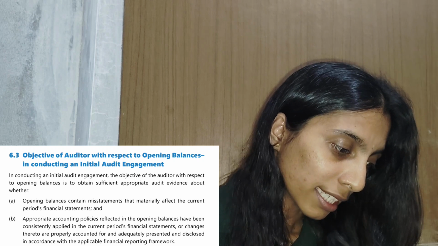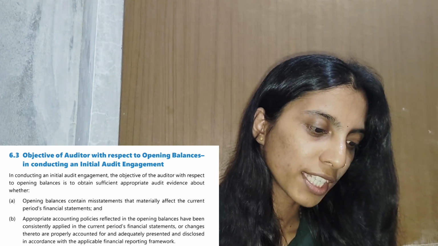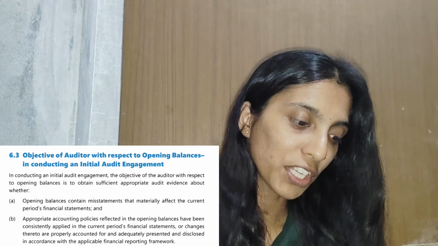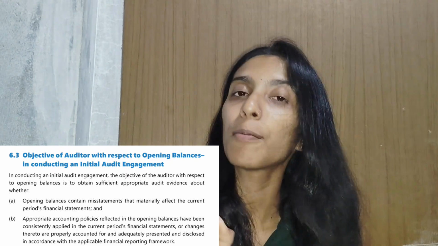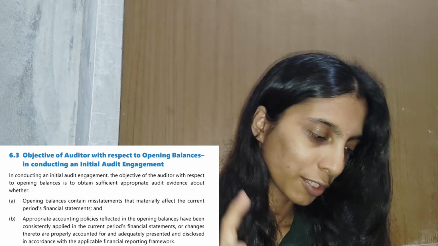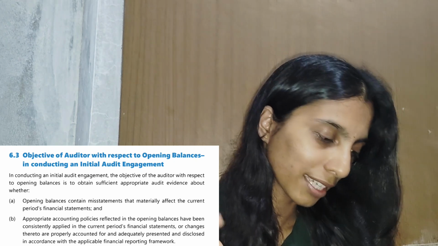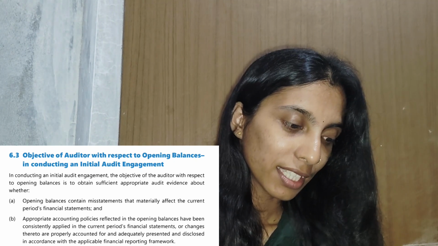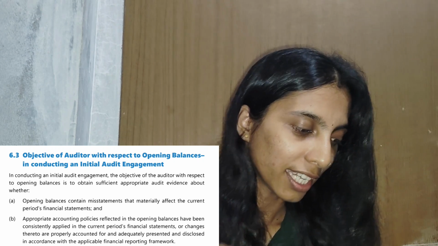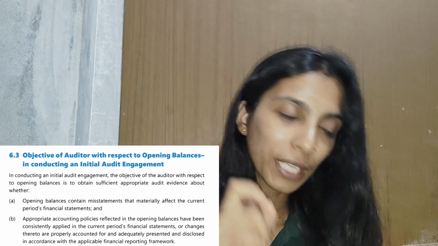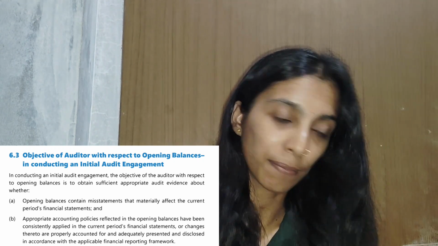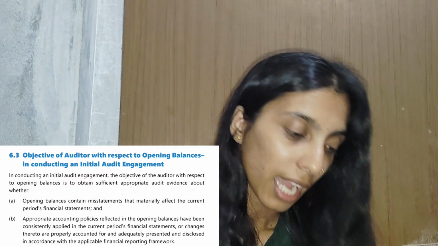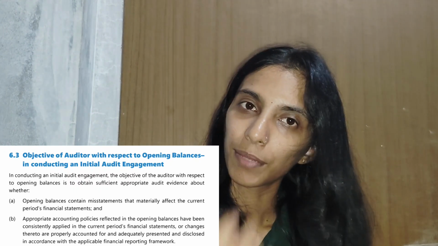In conducting an initial audit engagement, the objective of the auditor with respect to opening balances is to obtain sufficient appropriate audit evidence about whether opening balances contain misstatements that materially affect the current period financial statements. Please listen carefully: opening balances contain misstatements that could materially affect the current period financial statements.